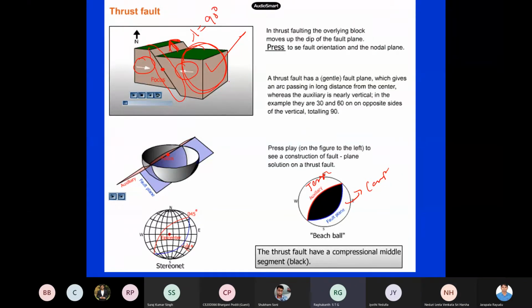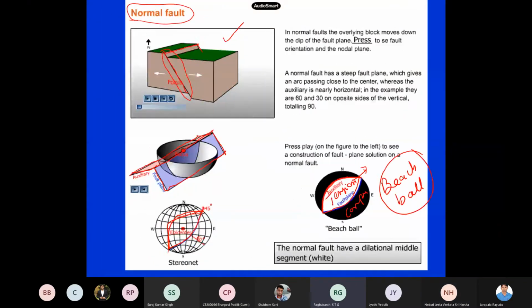Now if it is a normal fault, what is lambda here? This side, how is it moving with respect to this side? It is moving downwards. So when it is moving down, what is the lambda value? Minus 90 degrees, or you can call this 270.